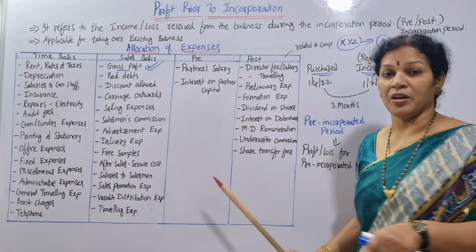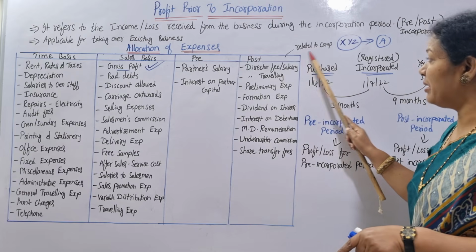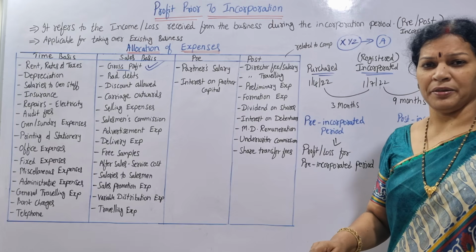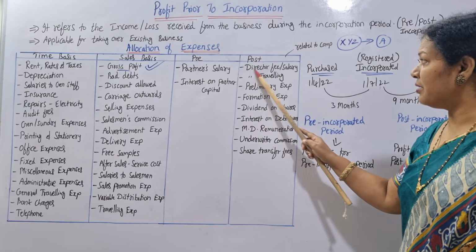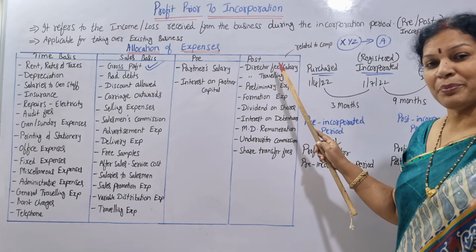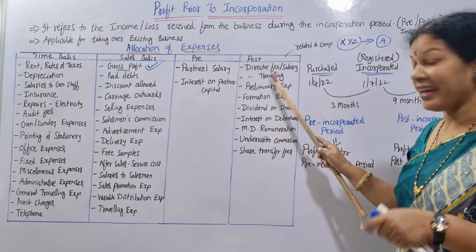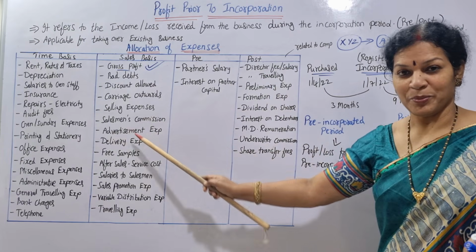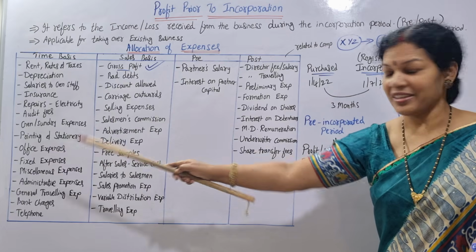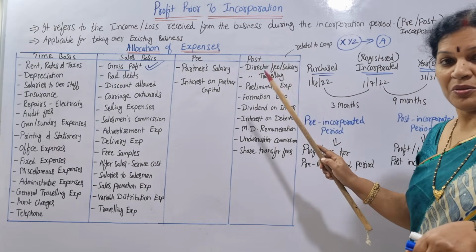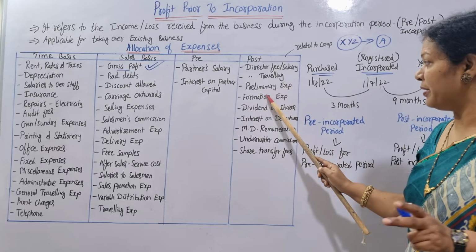And under the post column, what are the expenses? Mainly related to the company. These expenses are directly related to the company. Example, director fee, salary, the company high level, na? So director fee or director salary, director traveling, salesman traveling is here, general traveling is there, and director traveling comes under the post. Okay, post means related to the company.